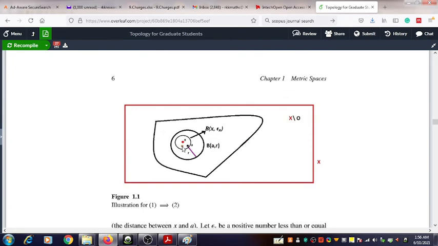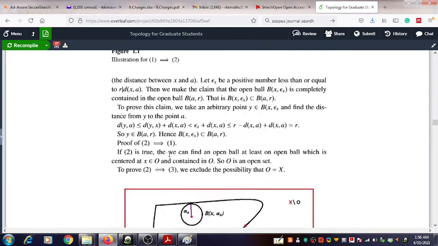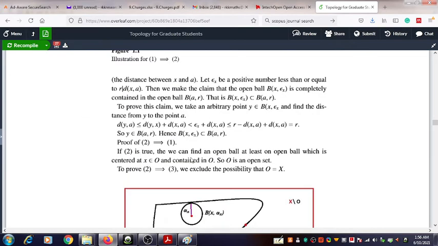If we have y here and a here, and we have a third point x, then the third axiom of the metric, the triangle inequality, can be applied. Considering x as the third point, d(y, a) is less than or equal to d(y, x) plus d(x, a).